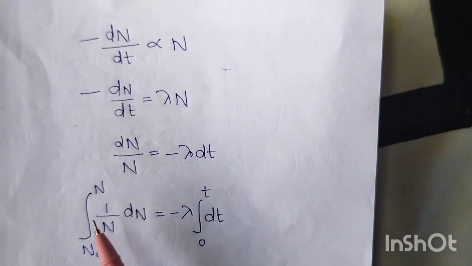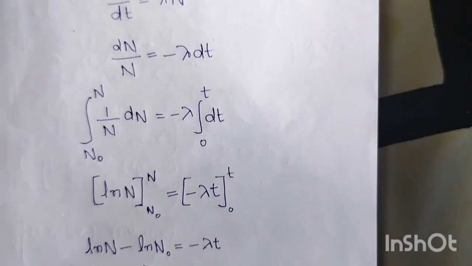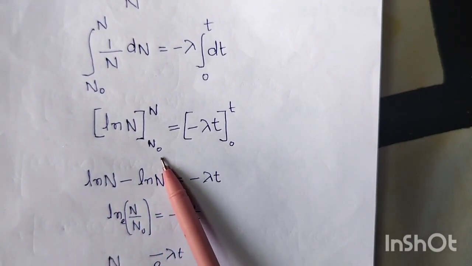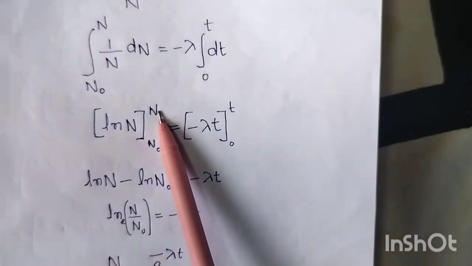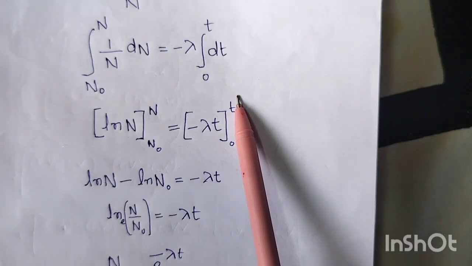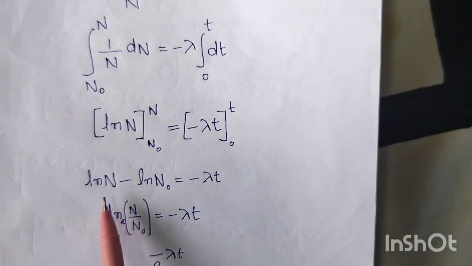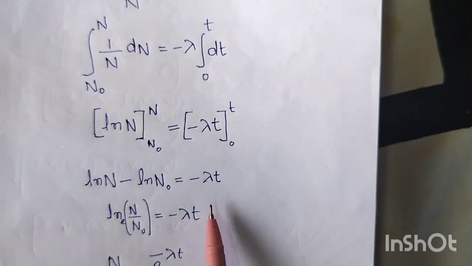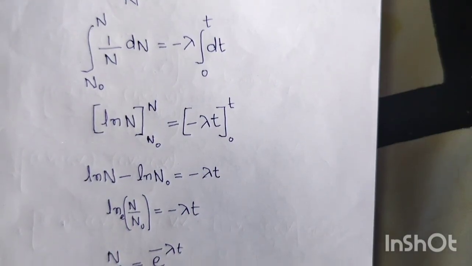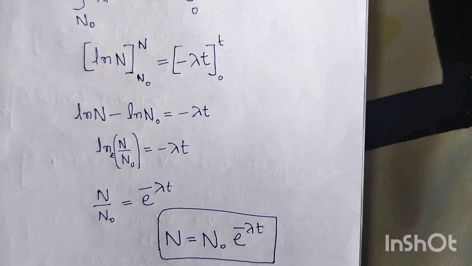Now you take the integration. Integration of 1 by N dN is equal to minus lambda integration of dt. So what will you get? You will get a logarithm. Initially N naught nuclides are there at t equals 0. Finally at time t, N is N. So here, minus lambda t from 0 to time t. You substitute: log N minus log N naught is equal to minus lambda t. This is very trivial, you can do it very well. Log N by N naught is equal to minus lambda t. N by N naught is equal to e power minus lambda t. Then N is equal to N naught into e power minus lambda t.